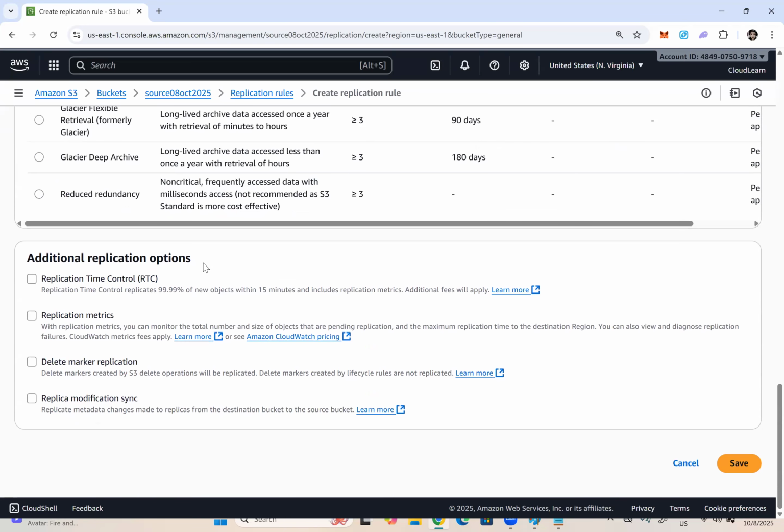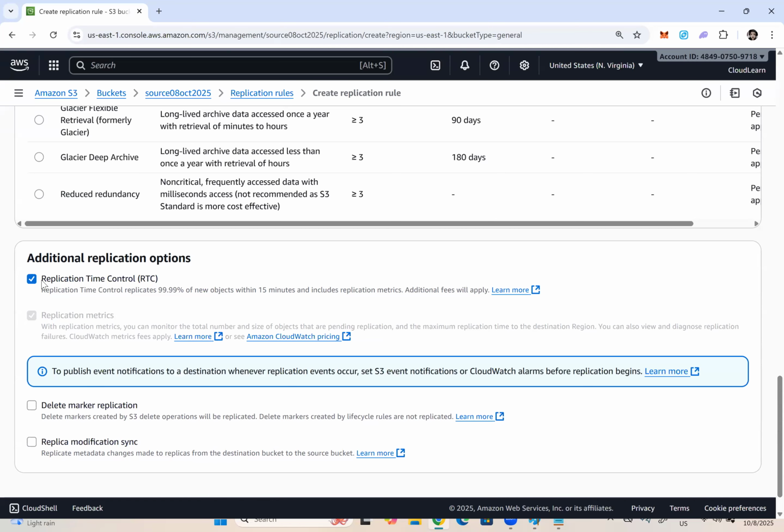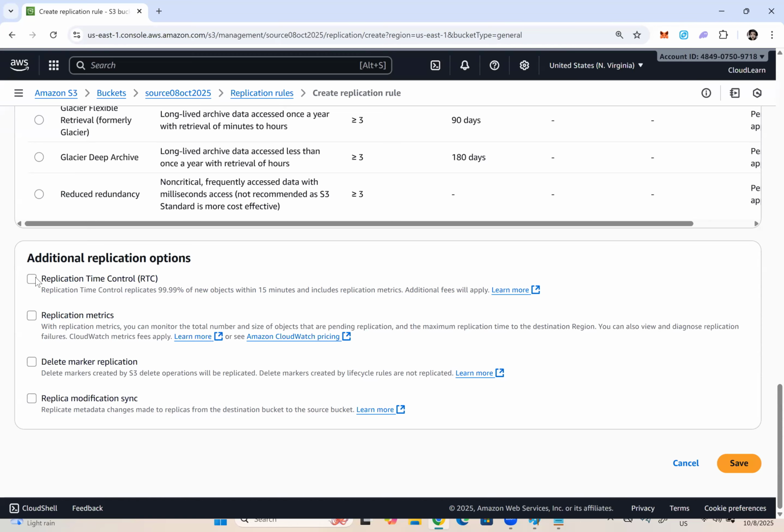Then scroll down. These are additional options. What are these additional options? A replication time control, which means the objects will be replicated within a maximum of 15 minutes. 99.99% of the objects will be replicated to the destination bucket within 15 minutes. Even if you upload 1,000 terabytes, 10,000 terabytes, that doesn't matter, but it is chargeable. If I don't select this, there might be some delay.